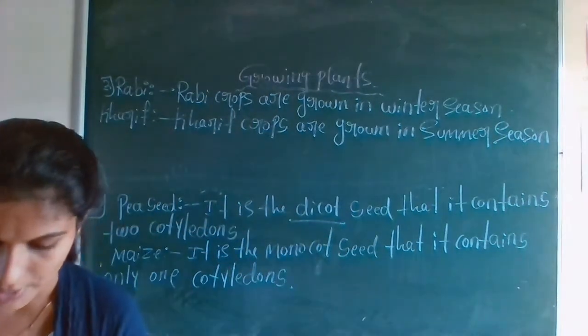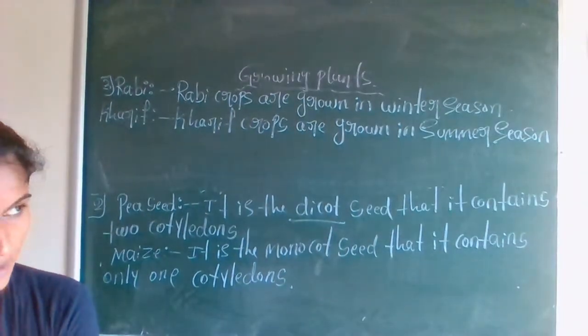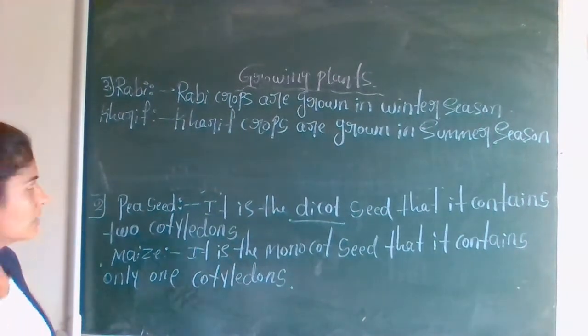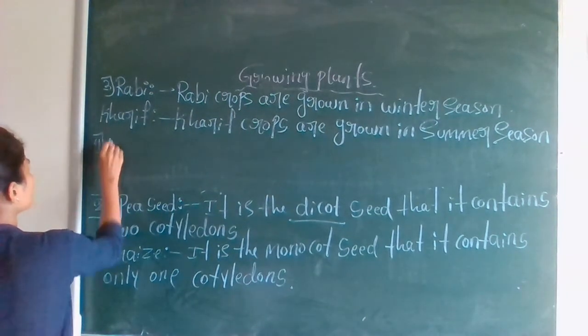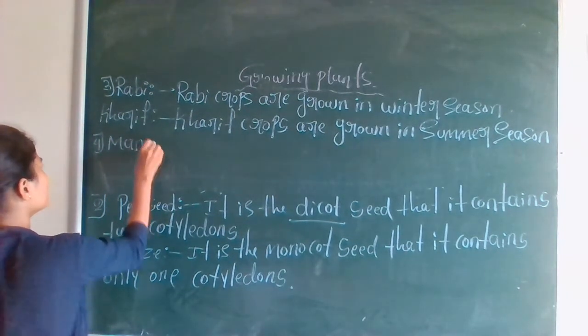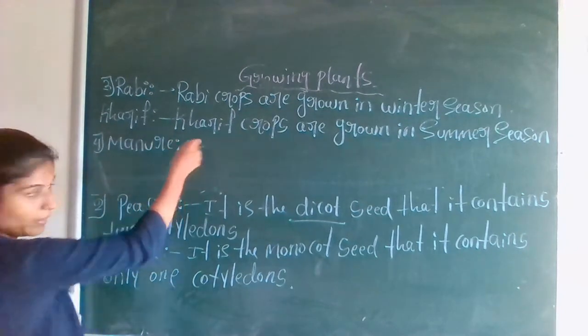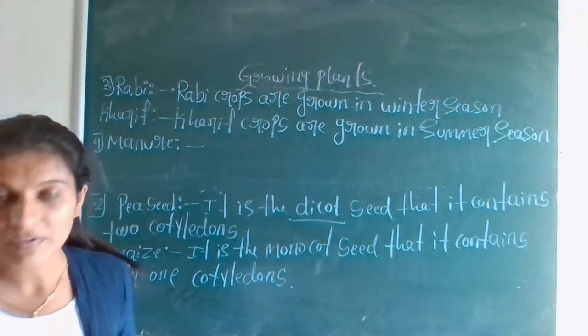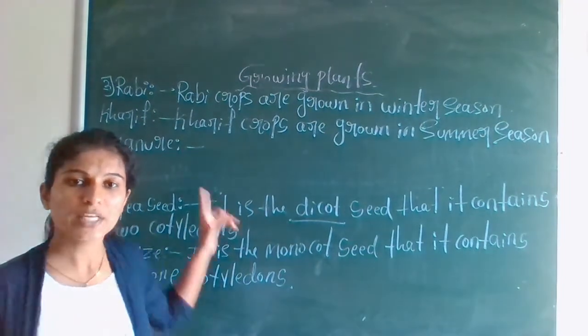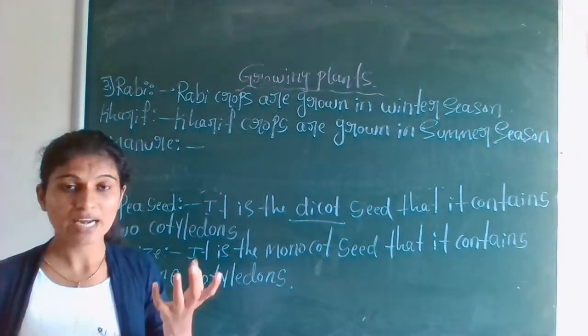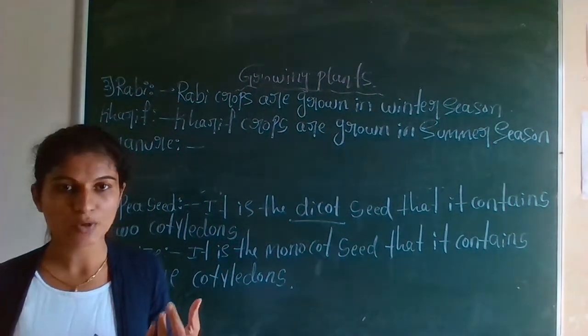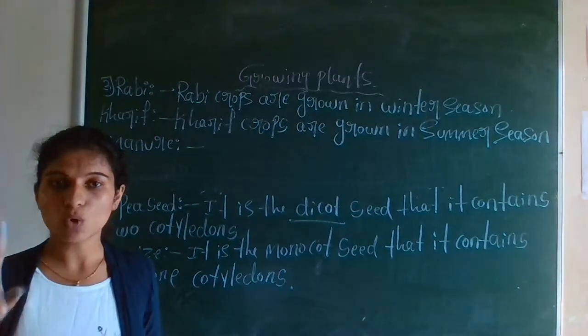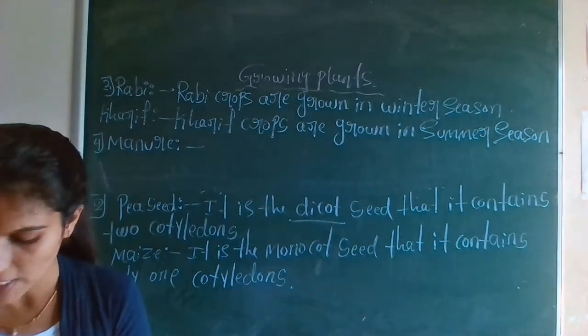Okay, so next, difference between manure and fertilizer. Okay, so what is the hint they have given? Sources. How you can get the manure and how you can get the fertilizers. You have to write the sources. Okay, so first one is manure.